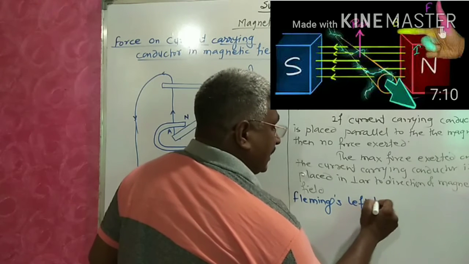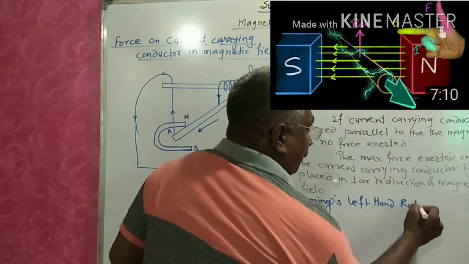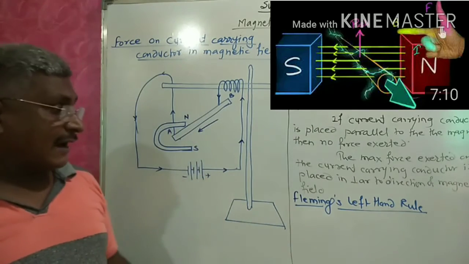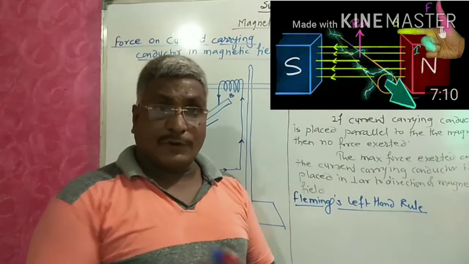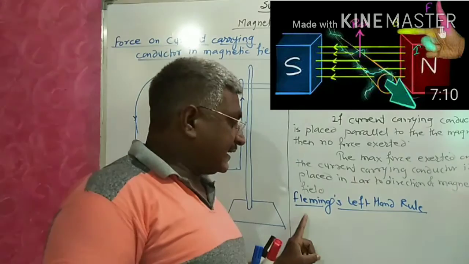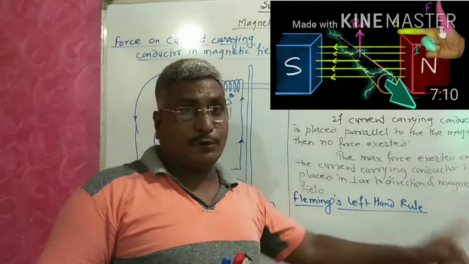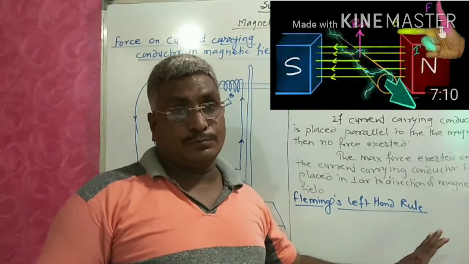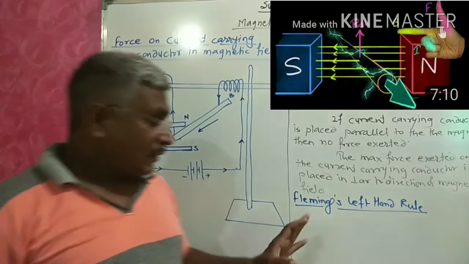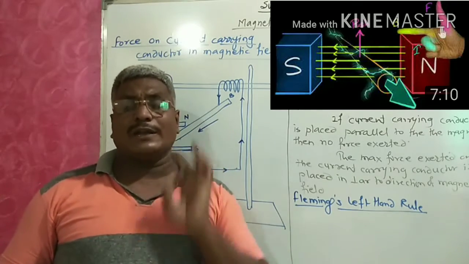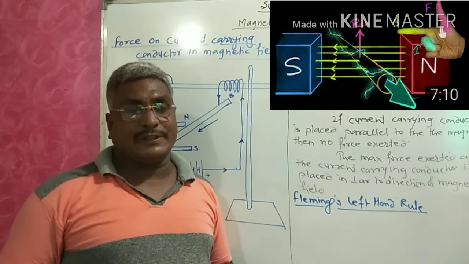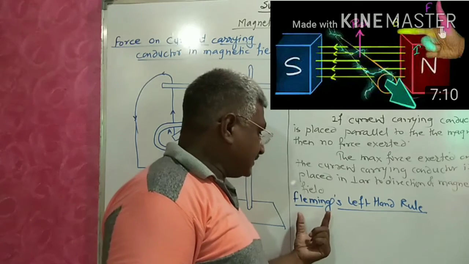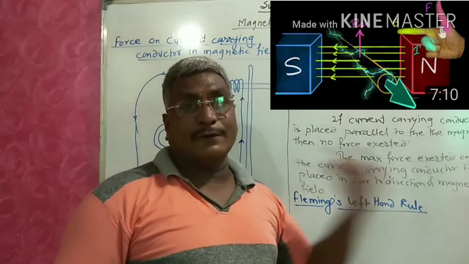Before this we already studied Maxwell's right hand thumb rule, the first rule. This is the second rule, Fleming's left hand rule, and the third rule that is going to come is Fleming's right hand rule. So what is the difference? It is not a big difference, only a small difference, and we have to keep that in mind. I will tell you that difference. First we will discuss what Fleming's left hand rule is.